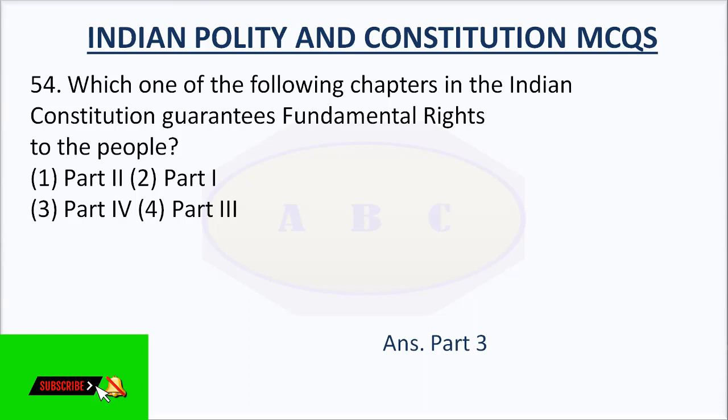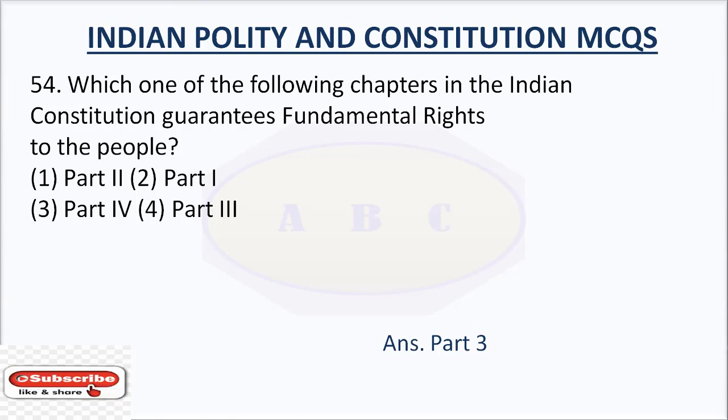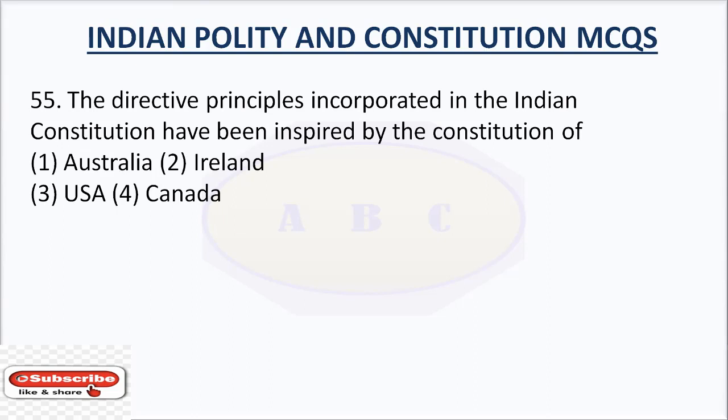Article 12 to Article 35 under Part 3 cover 6 fundamental rights recognized by the Indian Constitution. They are right to equality, right to freedom, right against exploitation, right to freedom of religion, cultural and educational rights, right to constitutional remedies.